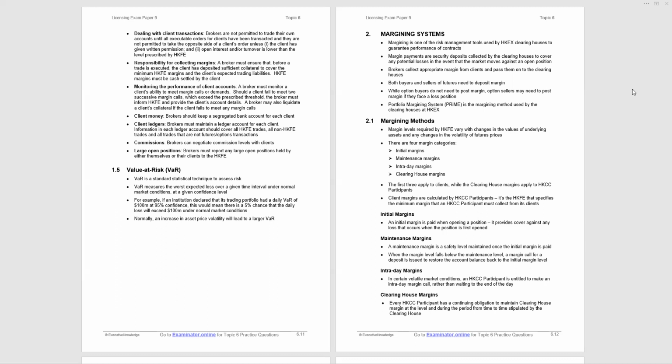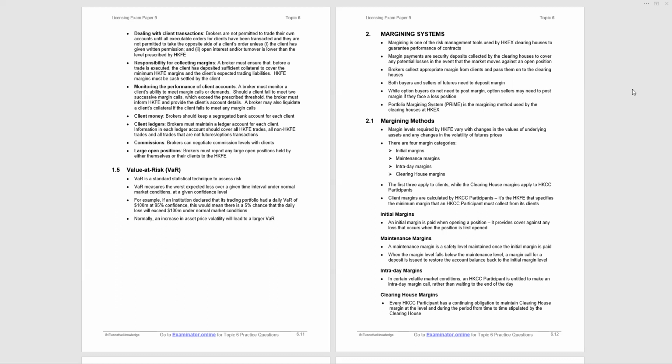That's a favorite question. So the initial margin is the margin, the good faith deposit you put forward when you open your position. Then if that initial margin, the equity in that margin, is eroded because of losses, and the equity in your margin position falls below the maintenance margin, then you must contribute more margin up to the initial margin level. Intraday margins is where you get margin calls within the day because of extra volatility in the market.